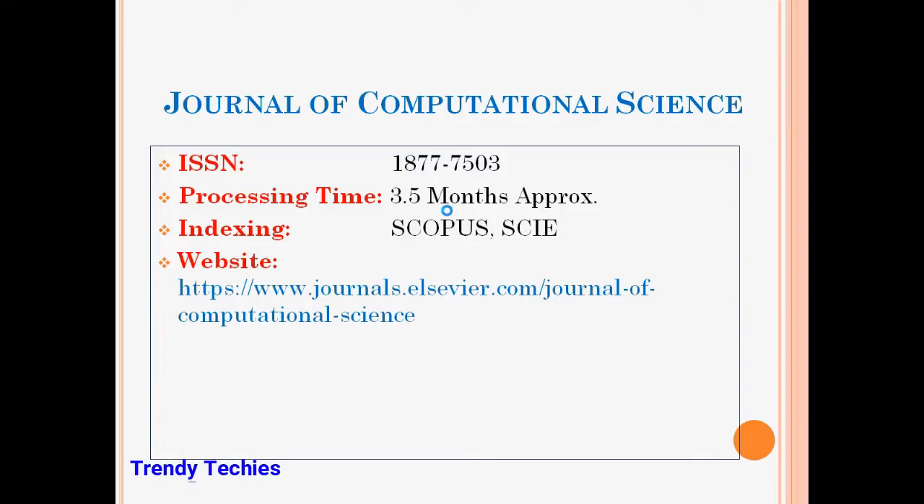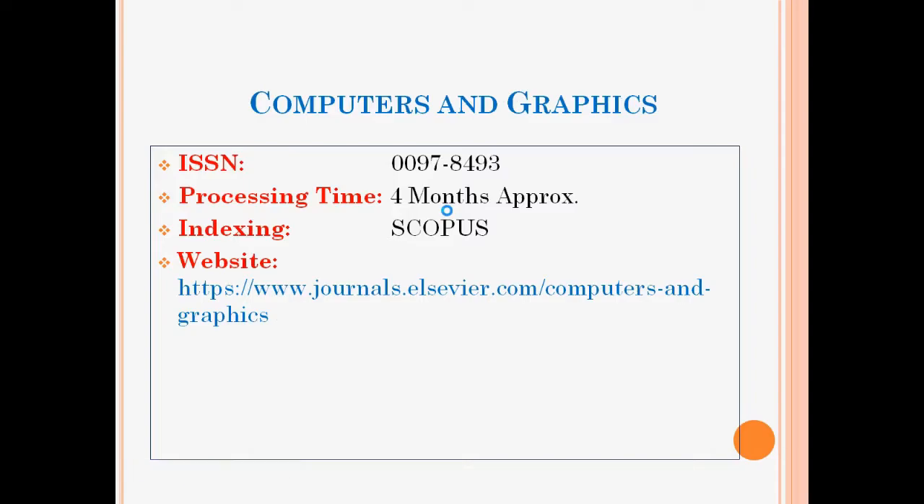Next one is Computers and Graphics. The ISSN is 00978493. You can also search on the website by using the ISSN, and you can get the same journal link. Usually there is a printed ISSN and an online ISSN. I give the printed ISSN and online ISSN; you can enter either into the search and get the journal. Processing time for this journal, Computers and Graphics, is approximately 4 months. Indexing is Scopus. The website link is given below. It is also one of the Elsevier publications.